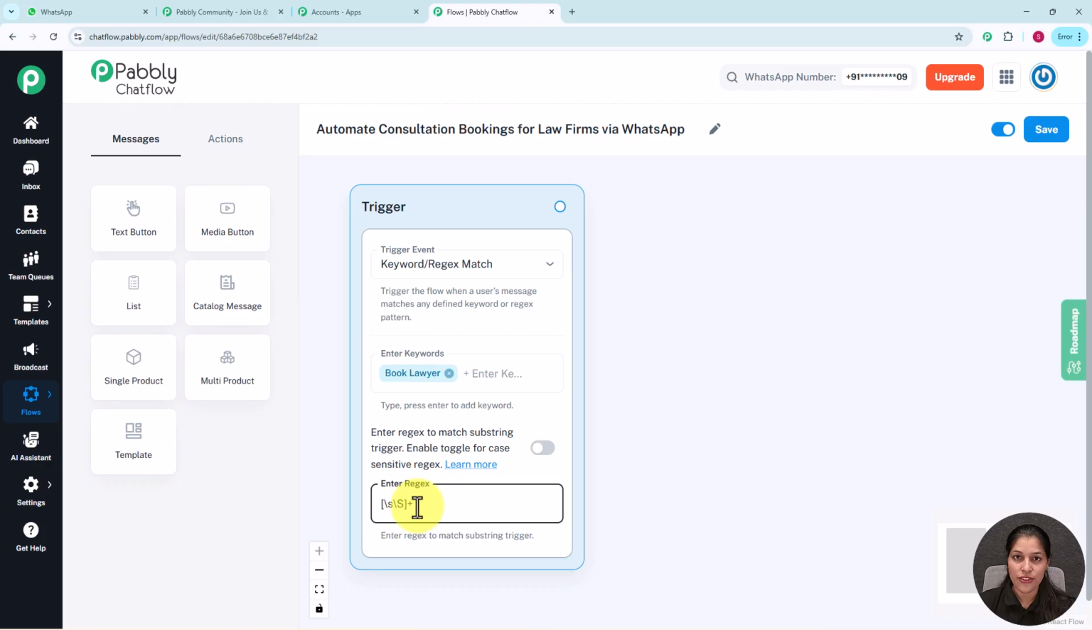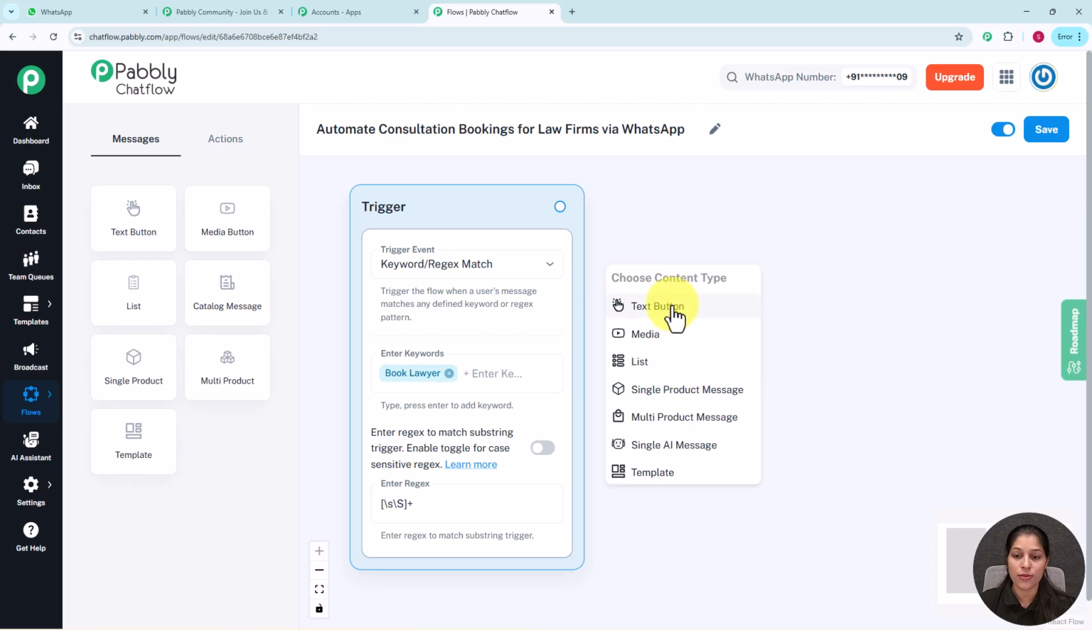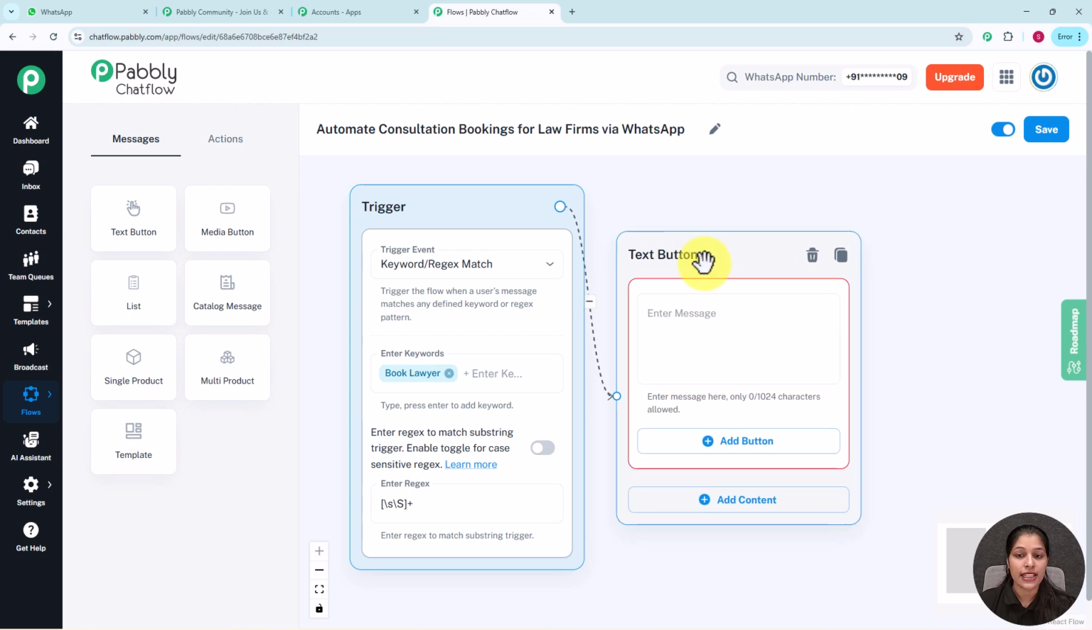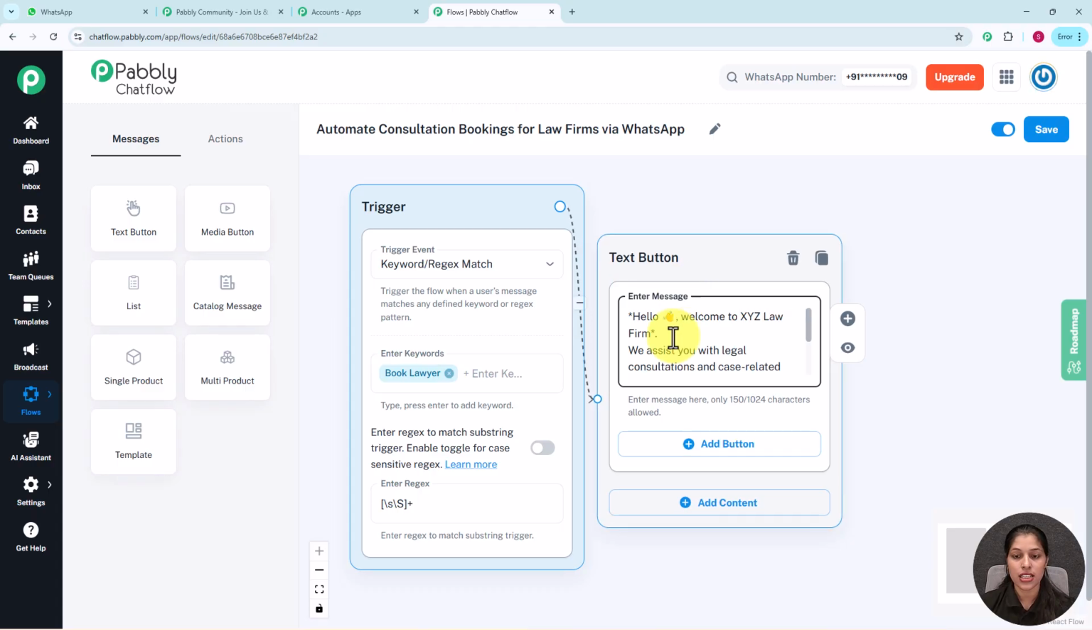Now let's move on further and provide a welcome message to our customer. For that you simply have to drag and drop, and here you can see we are getting many options such as text plus button, media, list, single product message, multi-product message, single AI message and templates. Now here I am going to select this text button message so that I can enter a message for sending to my customer. Now here you can enter the message you want to send to your customer. So now let's enter a welcome message for our customer here. So here you can see in this text plus button message, I have entered a welcome message for my customer.